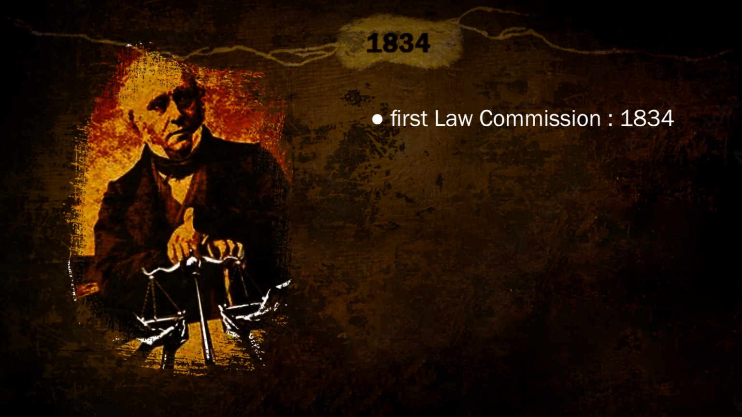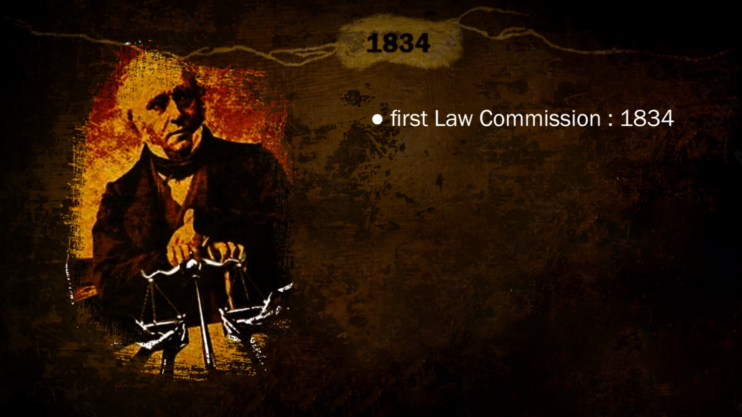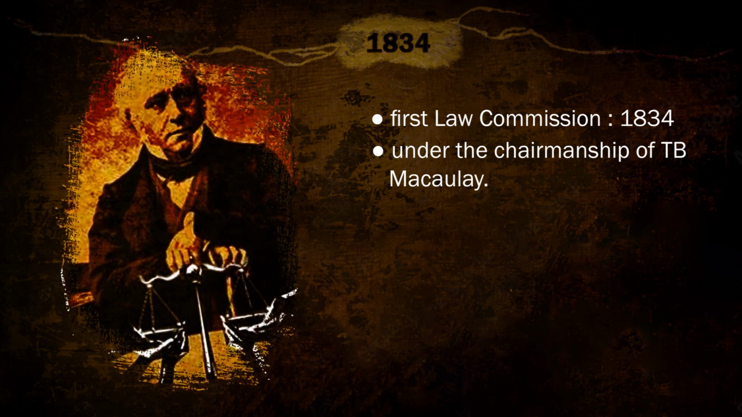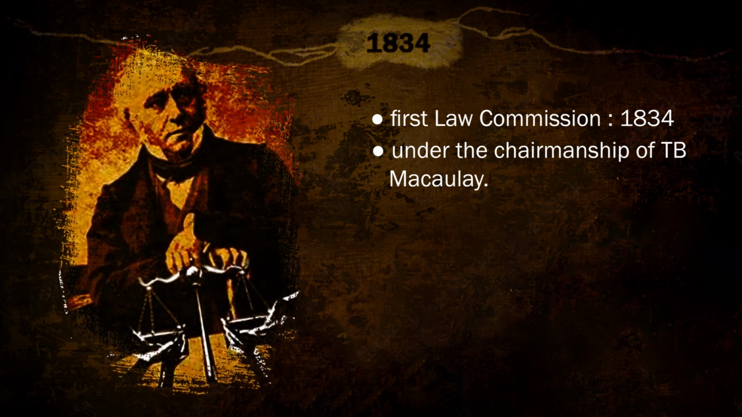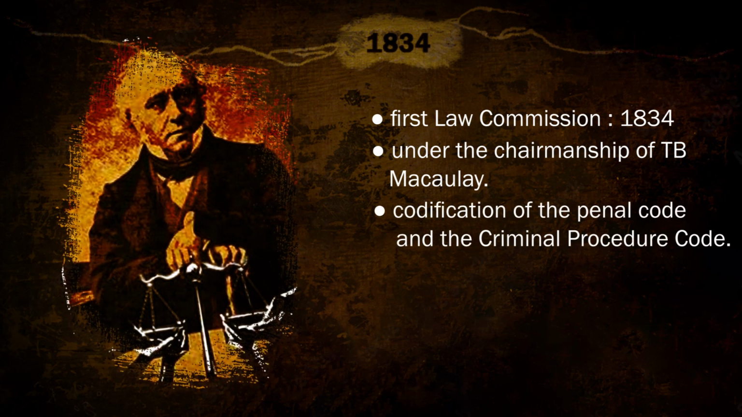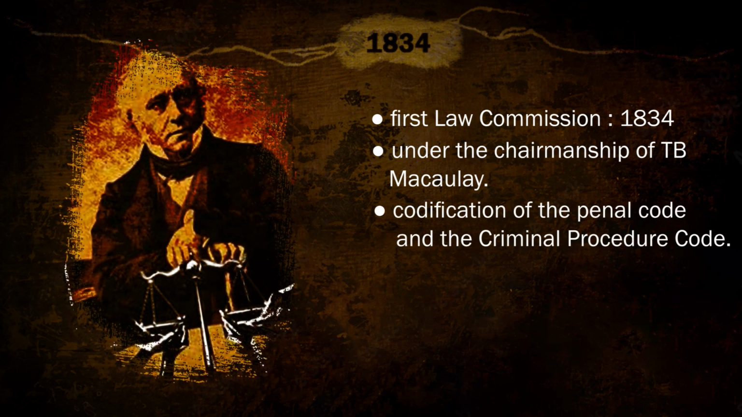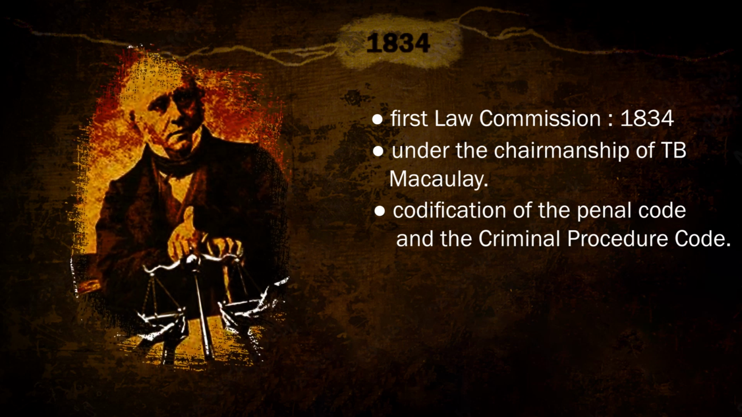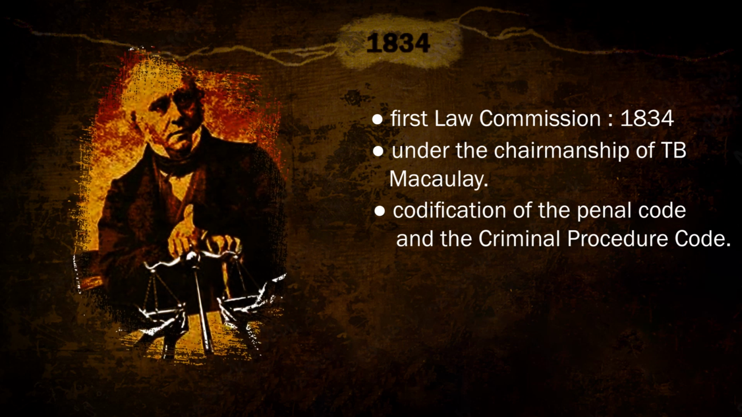So the first law commission was formed in 1834, and वो क्यों आया था? It came as a result of Charter Act 1833, and it was under the chairmanship of T.B. Macaulay. Okay, and the first commission recommended the codification of penal code. Indian Penal Code जिसको बोलते हैं, उसका एक ड्राफ्ट इन्होंने दिया, ठीक है, and Criminal Procedure Code. फाइनली 1837 में इस तरीके से penal code आया.